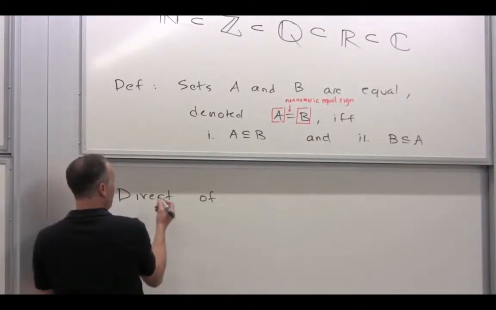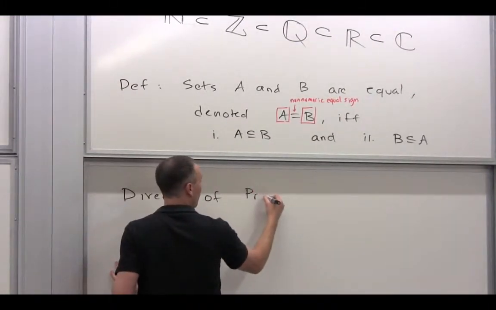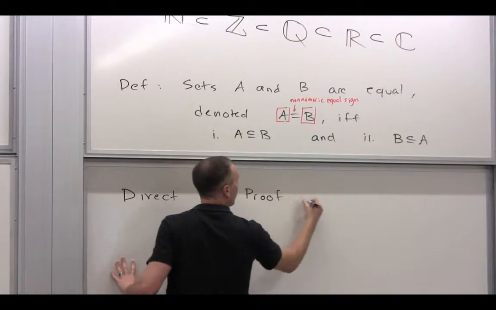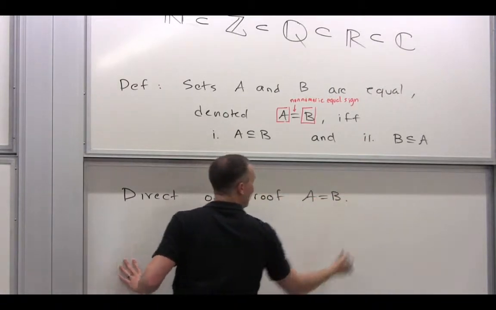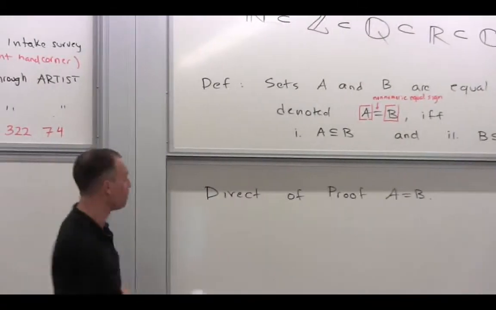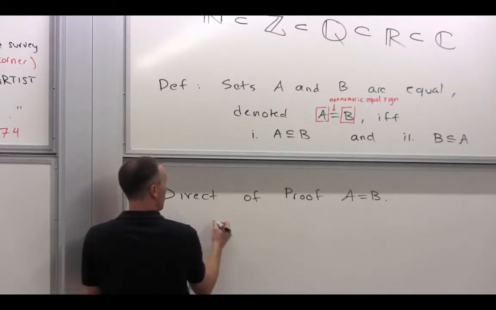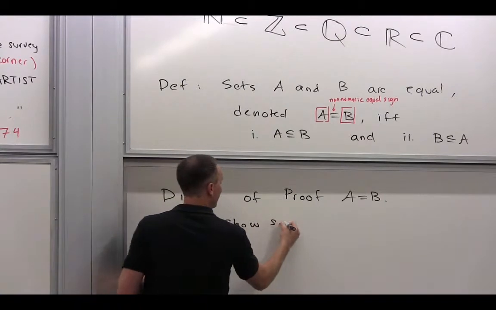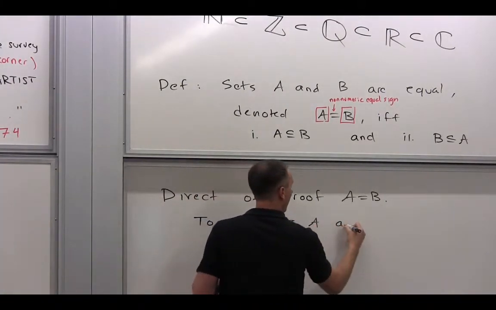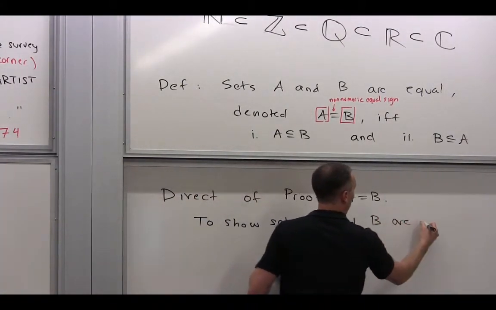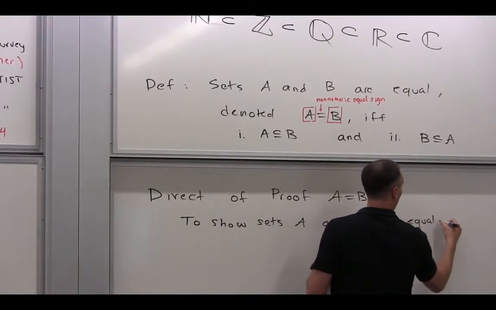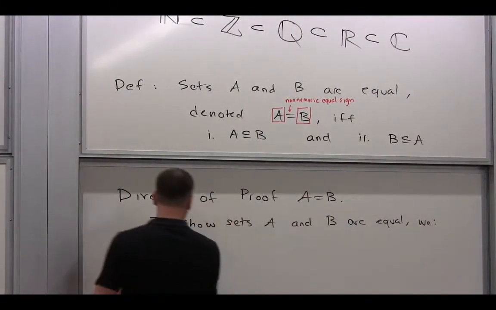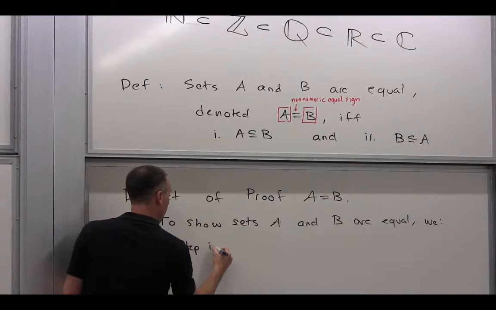Okay, so one of the things that we're going to see in this class, and we're going to need this for later, is the direct proof that A equals B. So if I give you two sets and I want to know that they're equal, how do you do that? To show sets A and B are equal, we do step 1.